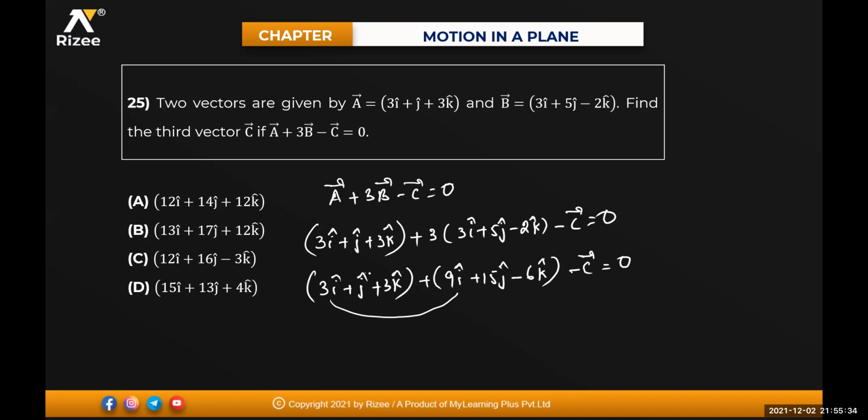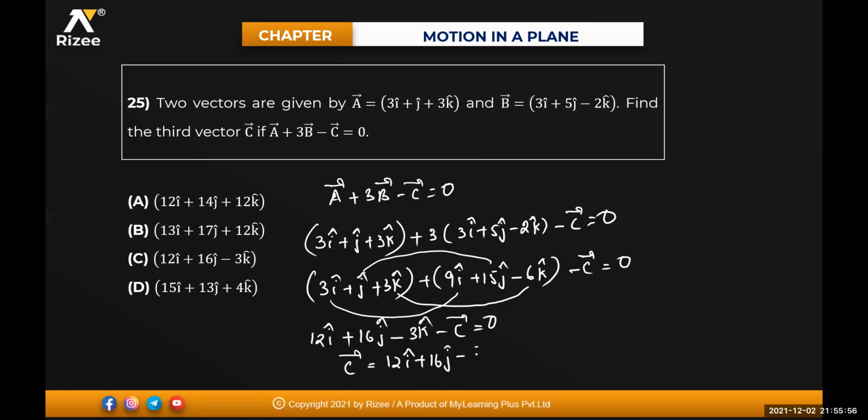So all the i caps you can take, all the j caps and all the k caps. 9, 10, 11, 12. So this will be 12 into your i cap plus 15 plus 1, 16 times of j cap. This is minus 3k cap minus c bar is equal to 0. So c bar is coming out as 12 i cap plus 16 j cap minus 3k cap. C will be the answer.